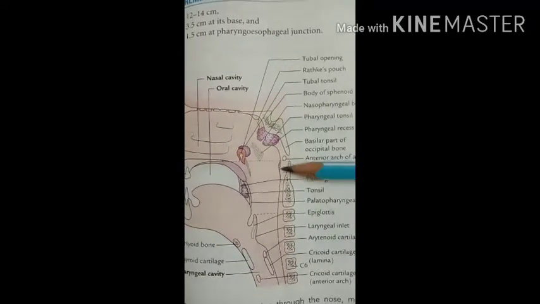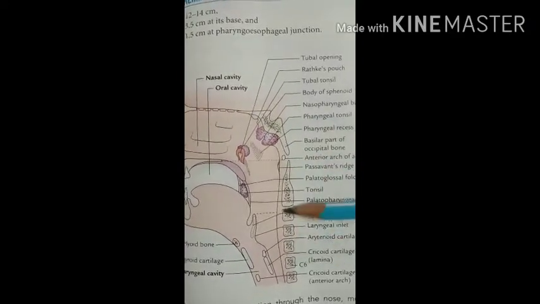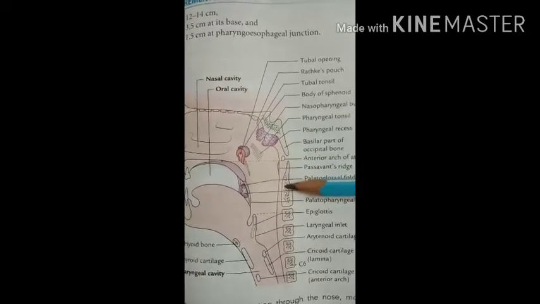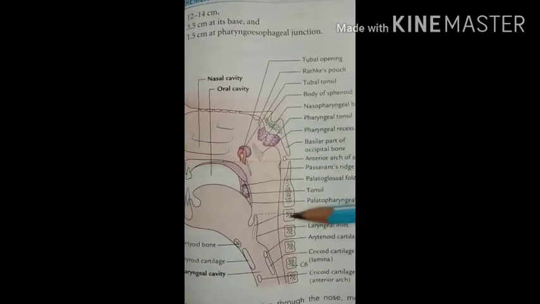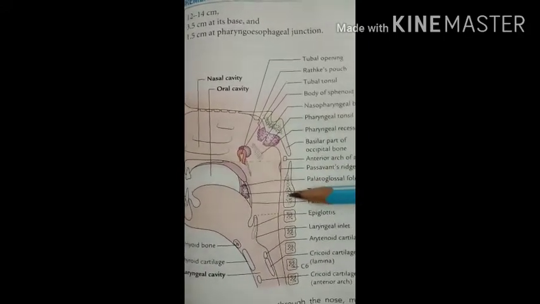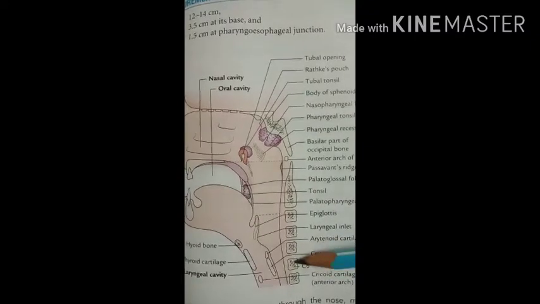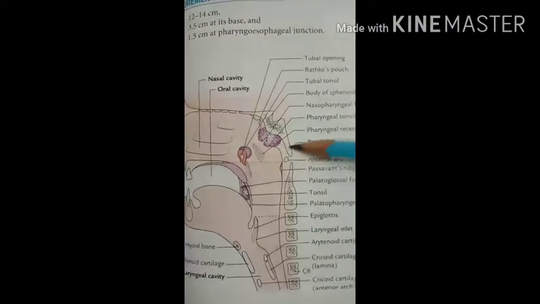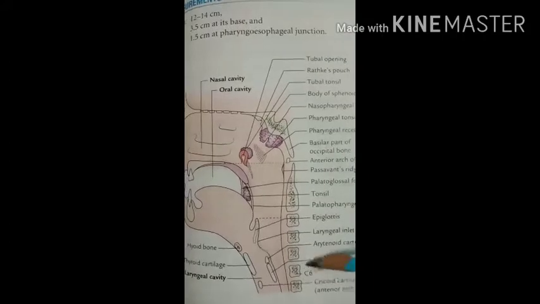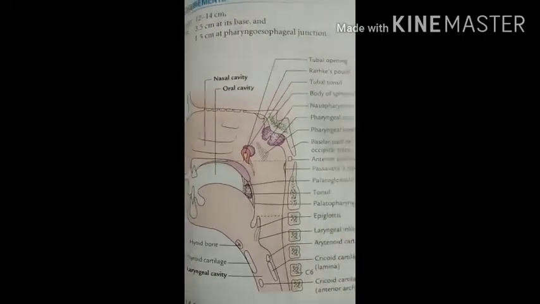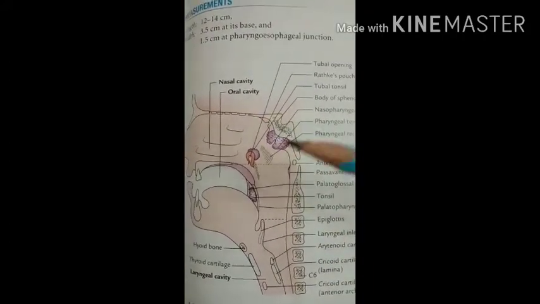Okay? And the posterior wall is made by the areolar tissue, the involuntary muscles and the bodies of first to sixth cervical vertebra. So here you can see the bodies of first to sixth cervical vertebra. Then the division of the pharynx.